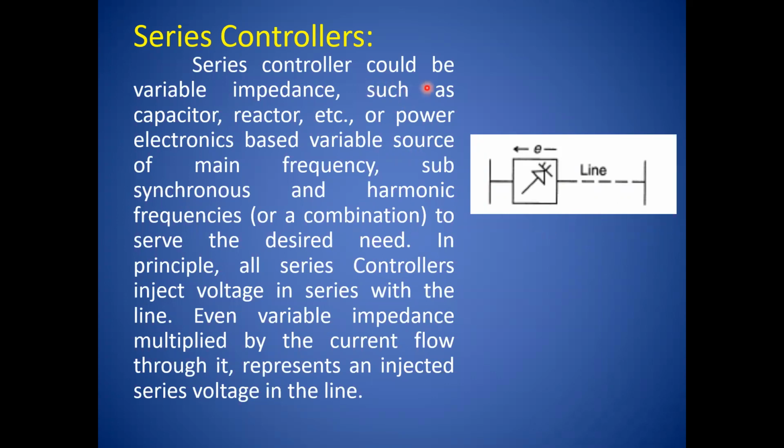So a series controller could be a variable impedance such as a capacitor or reactor. It may be a reactor, it may be a capacitor, which is a variable one. And the varying of this inductor and capacitor is done with the help of an electronic-based variable source, maybe at main frequency, or at subsynchronous frequency, you can call it harmonic. So it is going to control the harmonics also to serve the desired need.